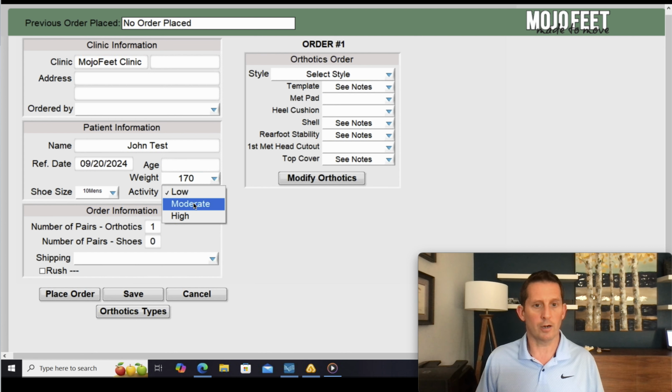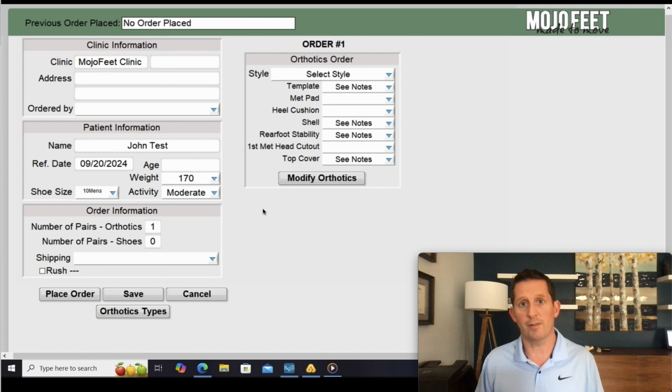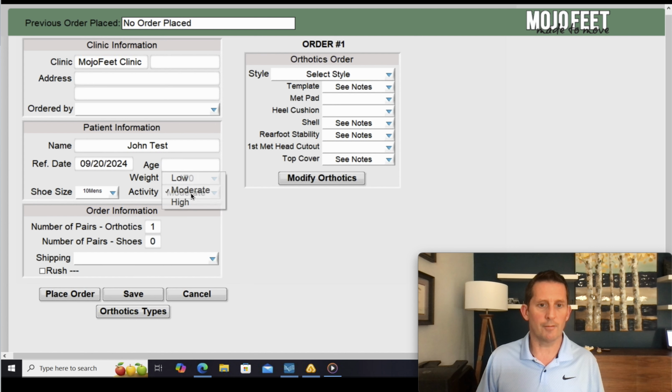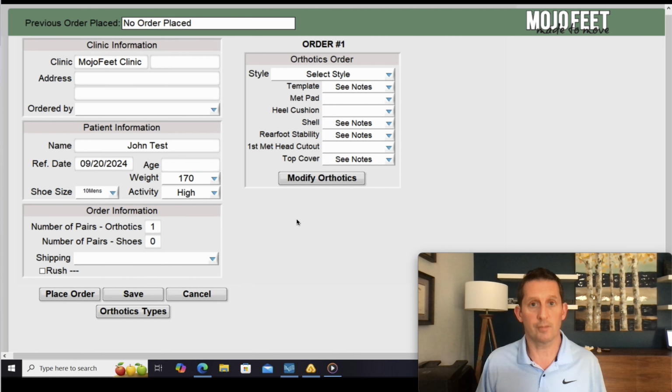Activity levels are another way that you can modify an orthotic. It's another way for the clinician to give us information about a patient that may affect their orthotic. So activity levels being high, if you select that, that's another way that we tune the orthotic. We'll consider that a marathon runner, somebody who stands on their feet all day on an assembly line, somebody who's going to put extra weight and pressure and force through this orthotic than we would otherwise calibrate it for. And we'll make it a little bit stiffer. So that's what that activity level does.